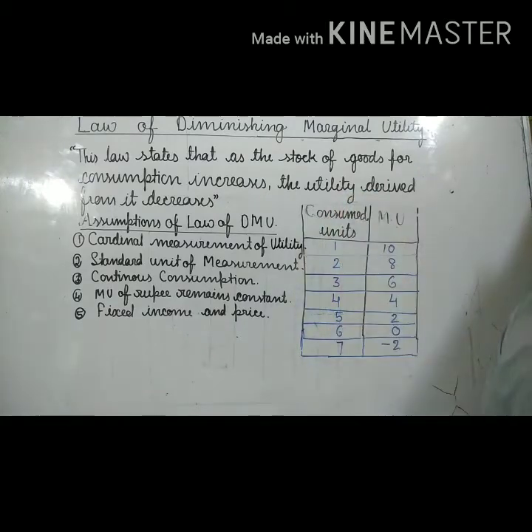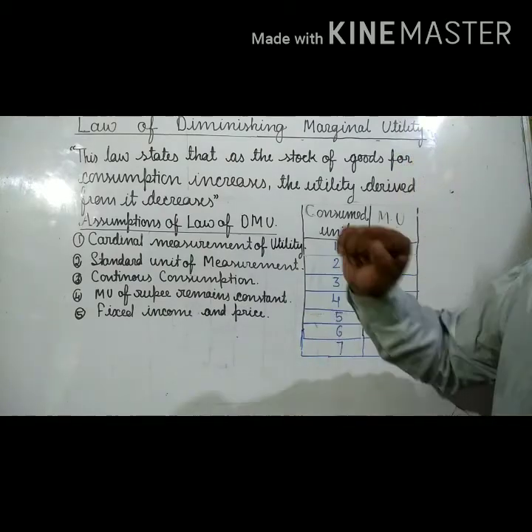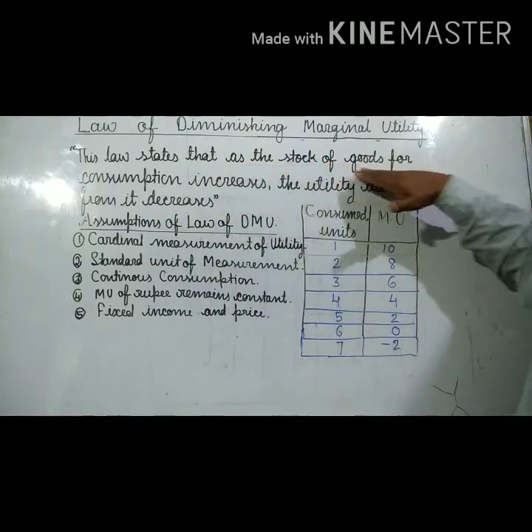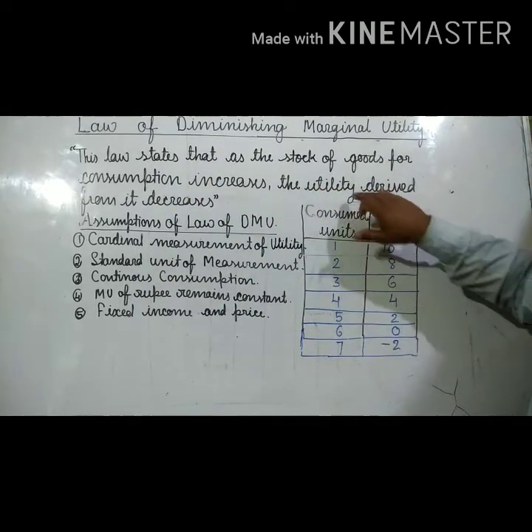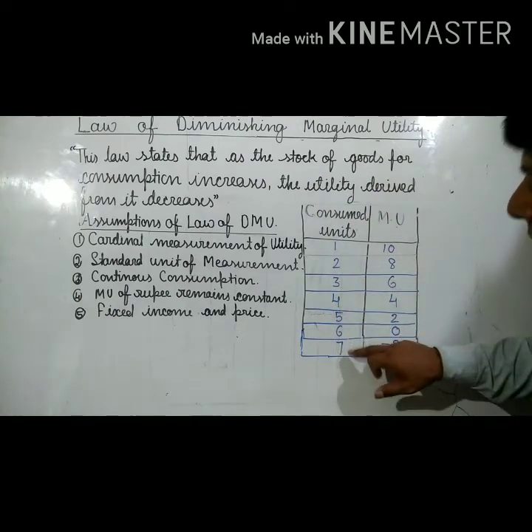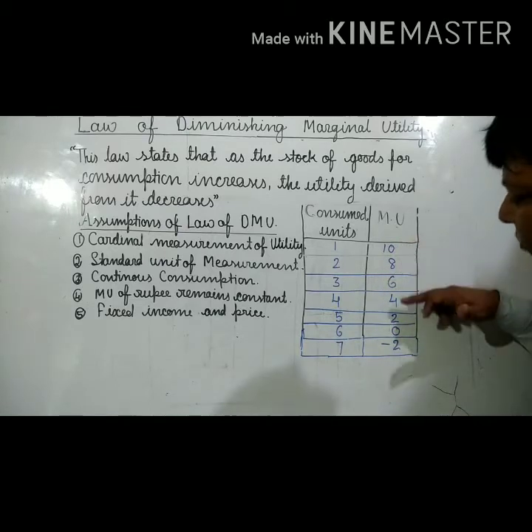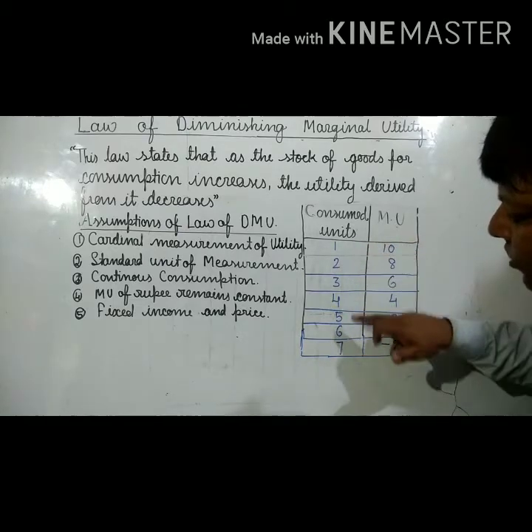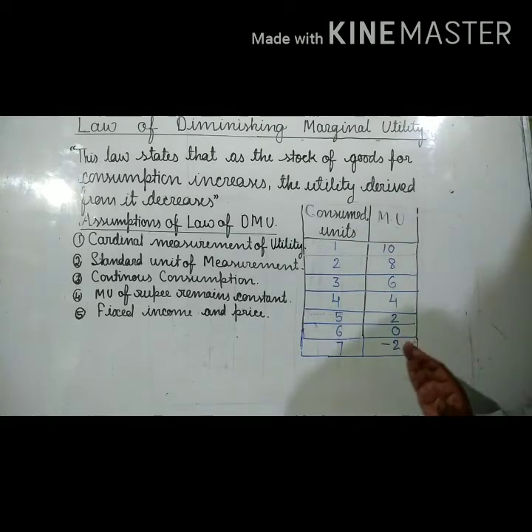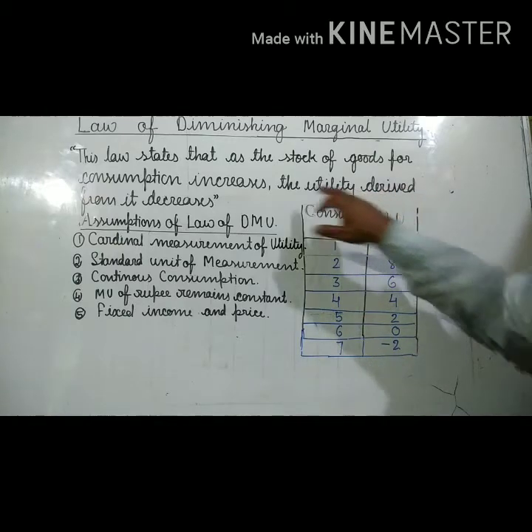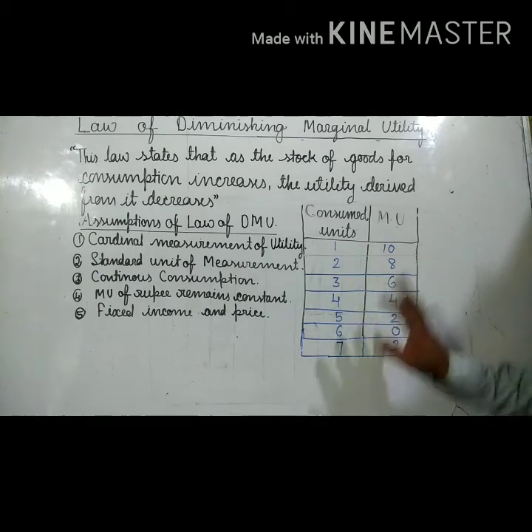As per the law of Gossen, which is also known as the first law of Gossen, as the stock of goods for consumption increases, the utility derived from every additional unit of the commodity will definitely decrease. Here the stock of goods for consumption is being increased, and the utility derived from every additional unit is being decreased.